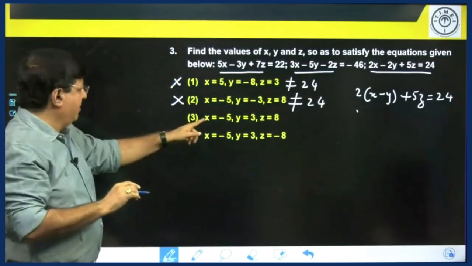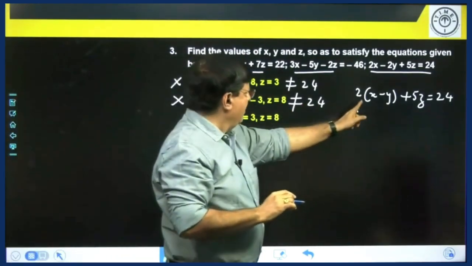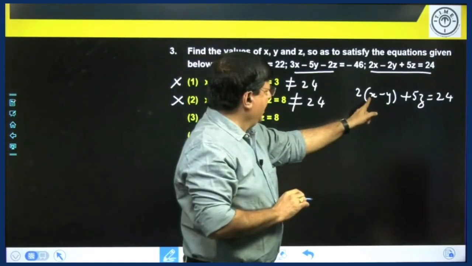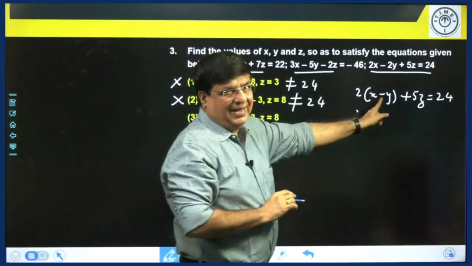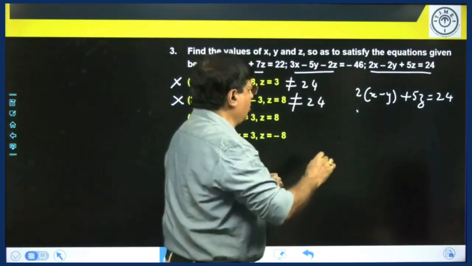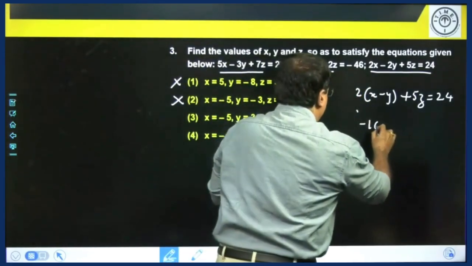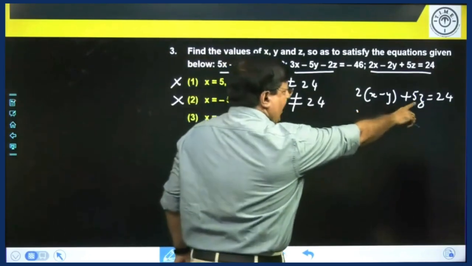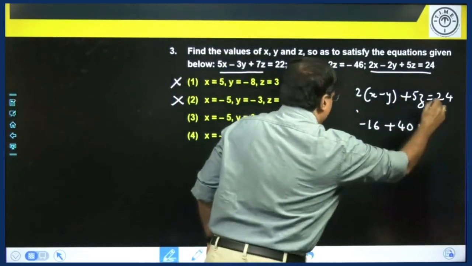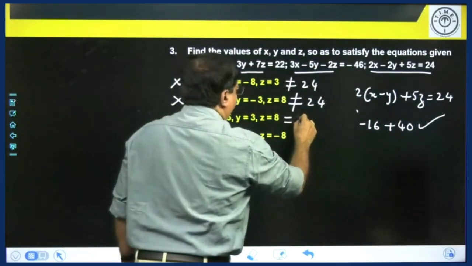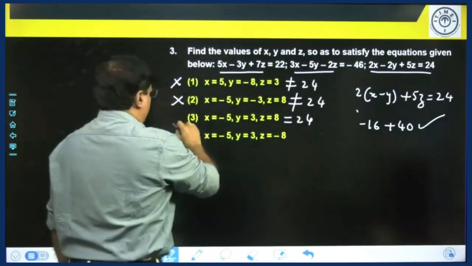Take the third option. X is minus 5. Y is 3. Minus 5 minus 3, minus 8. Minus 8 into 2, minus 16. And what is the value of Z? 8. 8 into 5, 40. Minus 16 plus 40. Yes, this is equal to 24. So this is your answer.